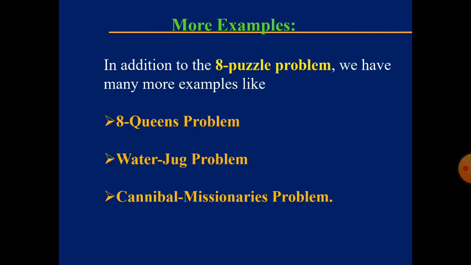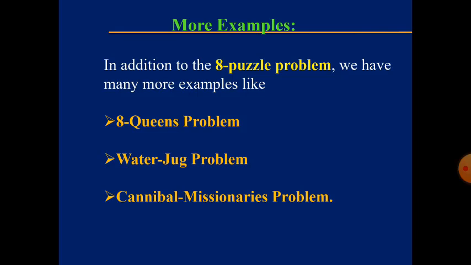Coming to the water jug problem, we have already discussed it in the earlier classes, but again we will see what it is. Here we have 2 jugs. One is capable of storing 4 liters of water and the other is capable of storing 3 liters of water. Initially these 2 jugs are empty: the 4 liter jug is empty, the 3 liter jug is empty. What is the goal state? Finally we have to maintain exactly 2 liters of water in the 4 liter jug.